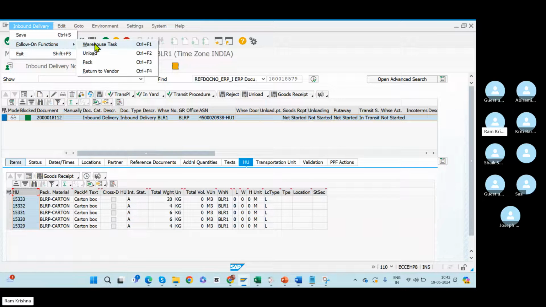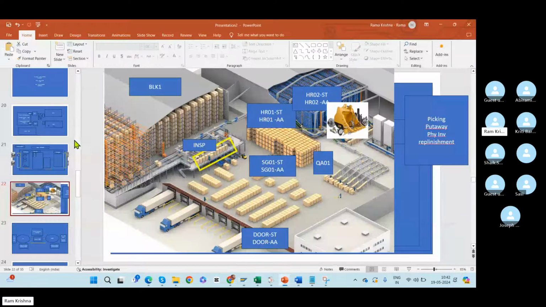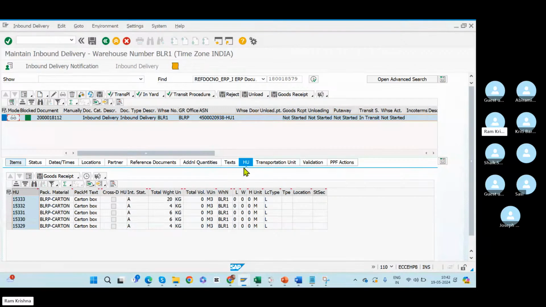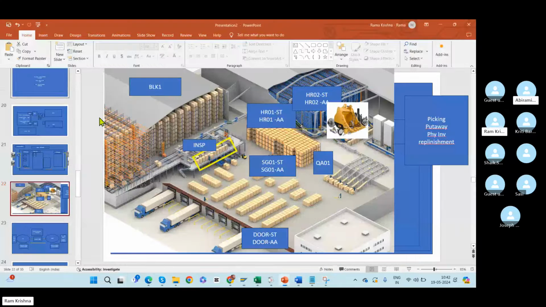Based on the warehouse task that we created, the operator will go to the truck and he will start scanning the handling units. Once in the RF, I am showing you one more screen. Please don't confuse. /SEWM/RFUI. RF, radio frequency. RF means a gun. It's a gun that the operators will carry.